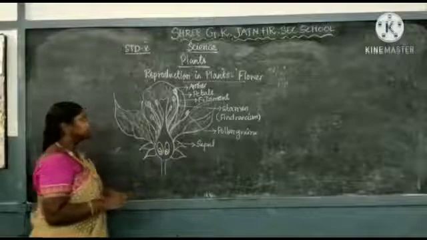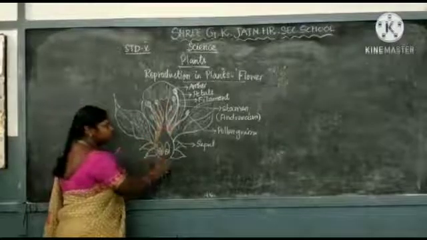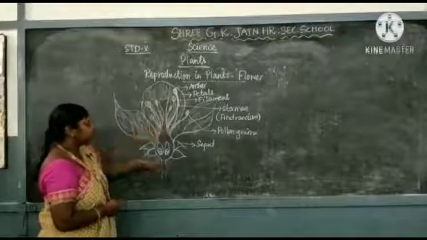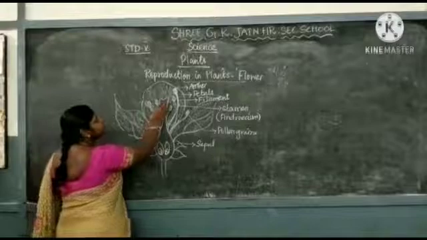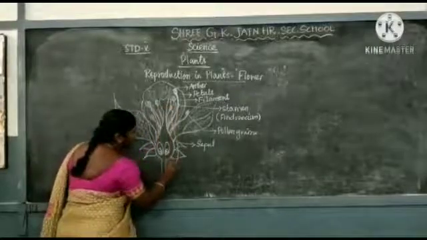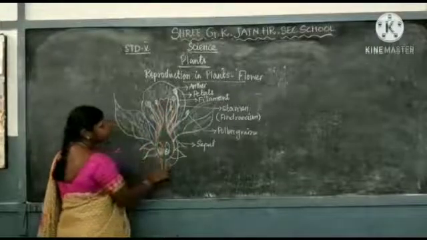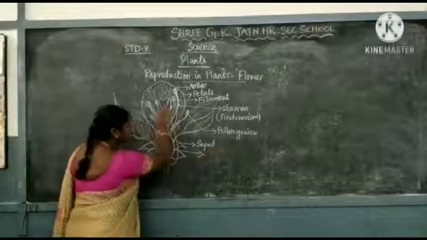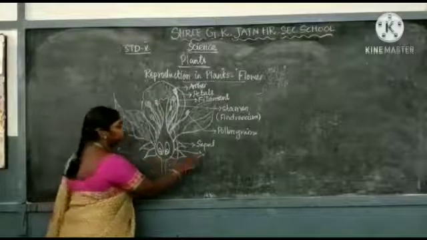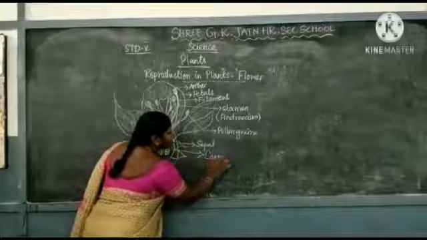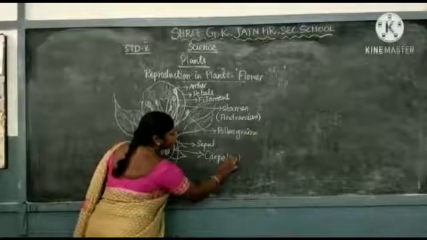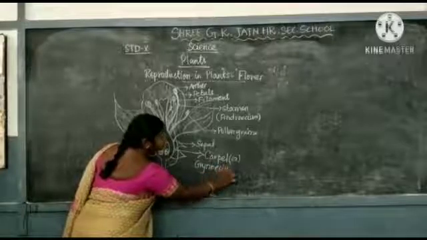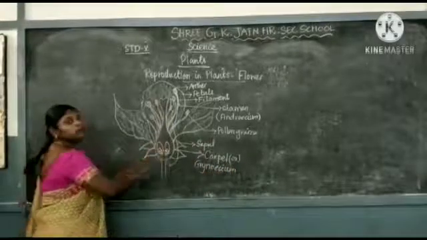The next part is the female part of the flower. The female part of the flower is known as the carpel, or we can say gynoecium.